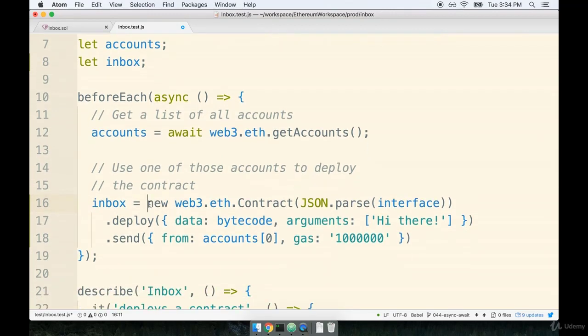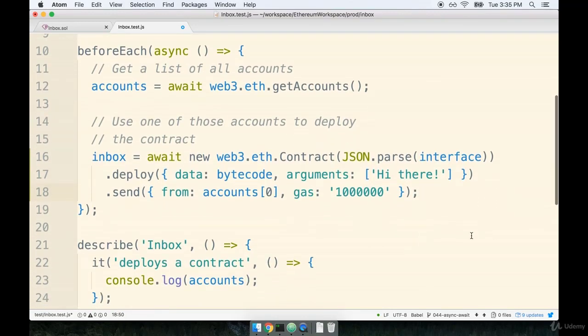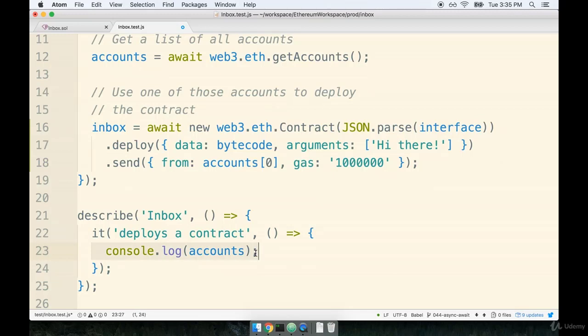As you might guess, creating and deploying a contract is an asynchronous operation, so it takes some amount of time to complete. So we do have to add in the await keyword right here. So right before new, we're going to say await. And then the very last step inside of our it statement down here, we're going to replace the console log accounts with a console log of inbox, like so.